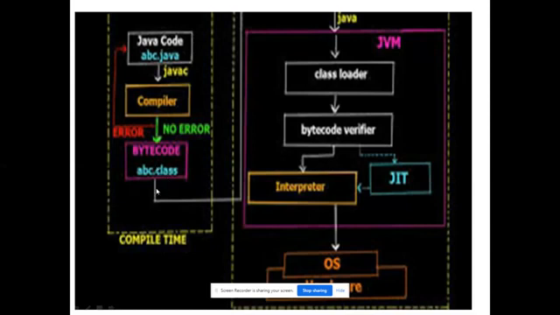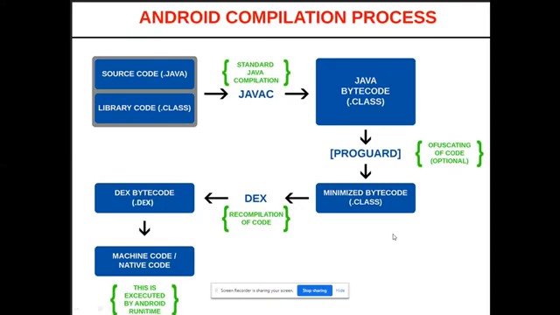So that's what happens. abc.class will come to the class loader. The class loader will load only abc.class. Bytecode will be verified. What is the use of this bytecode verifier? Pertaining to your operating system, it is ready to map with the corresponding hardware. Here you can see hardware and OS. OS is the interface between user and computer hardware. So it is ready to convert your bytecode into the native instruction set of the corresponding CPU. Hardware represents your CPU here. So that's the process explained here.